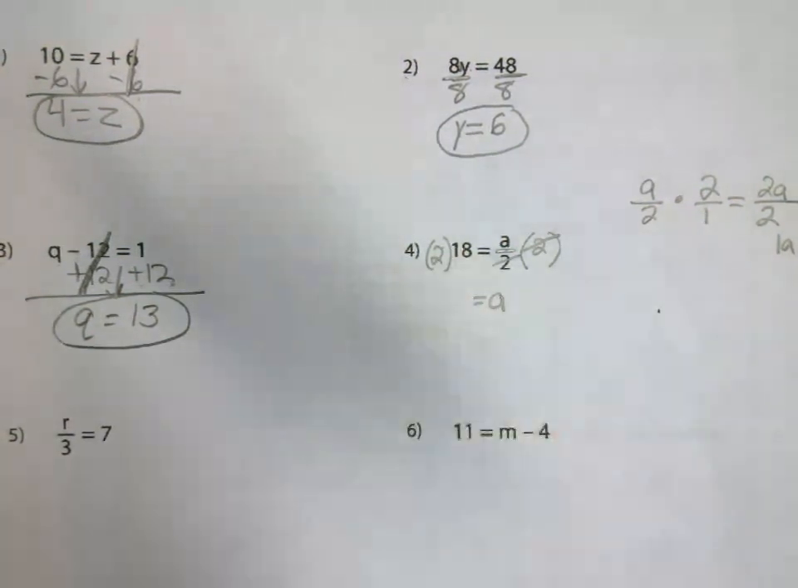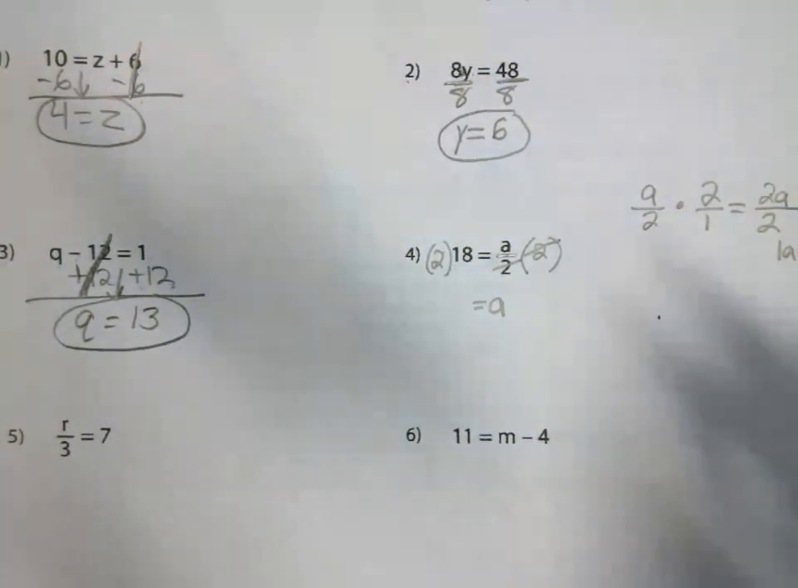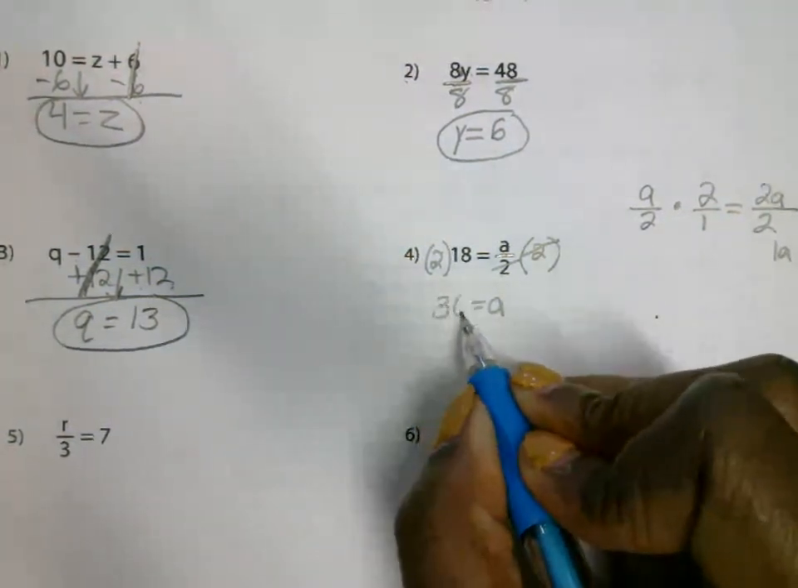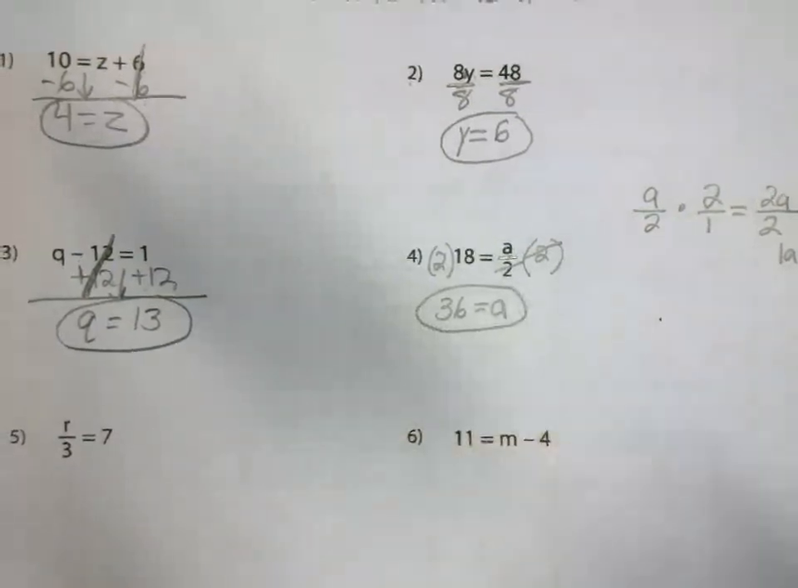What is 2 times 18 or 18 times 2? A is equal to 36 or 36 is equal to A. All right, and this is your homework help video if you want to go back and watch it again. Okay, I'm going to stop it here.